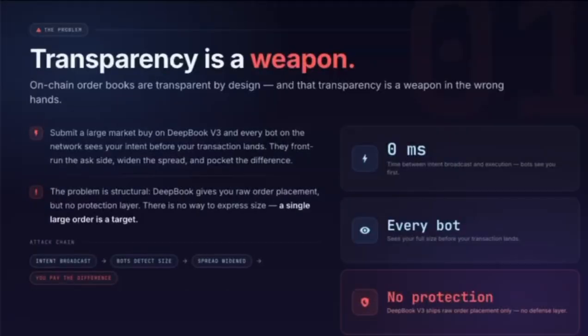Now let's look at the problem solved by Aegis. On-chain order books are public by design. The moment you submit a large buy order, every bot on the network can see your full size before your transaction even lands on-chain. They immediately jump ahead of you. They push ask prices up, widen the spread, and by the time your order fills, you have paid more than you should have. That extra cost goes straight into the bot's pocket. DeepBook V3 is powerful, but it gives you raw order placement with zero protection.